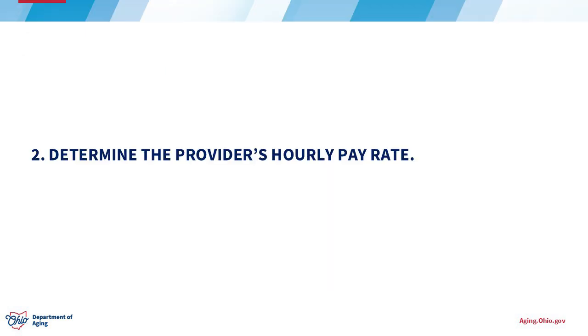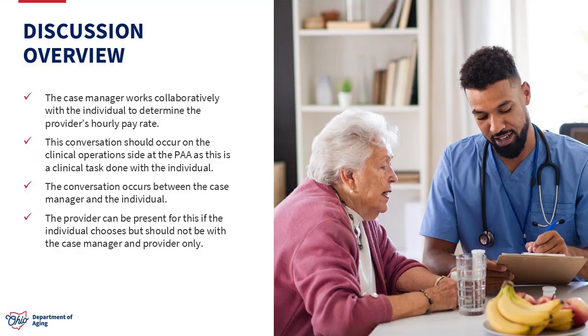Step 2. Determine the provider's hourly pay rate. We'll start with some best practices and FYIs for having the discussion about the hourly pay rate. First, and most importantly, the hourly pay rate is ultimately the individual's decision, and therefore, the conversation should occur with the individual directly. This conversation should occur on the clinical operations side at the PAA and not the provider oversight side, and therefore it's a collaborative discussion between the individual and their case manager.